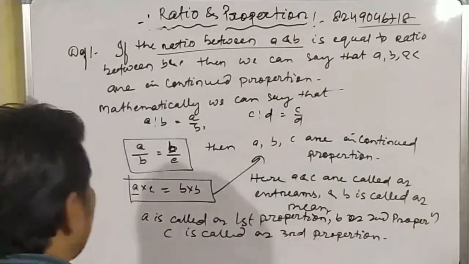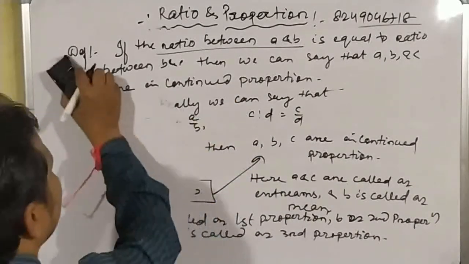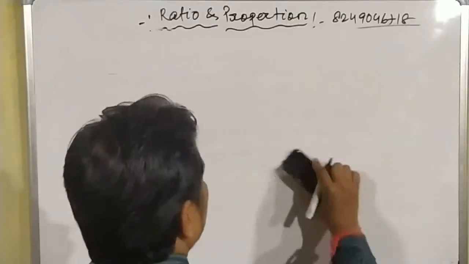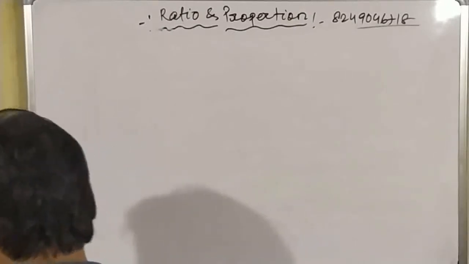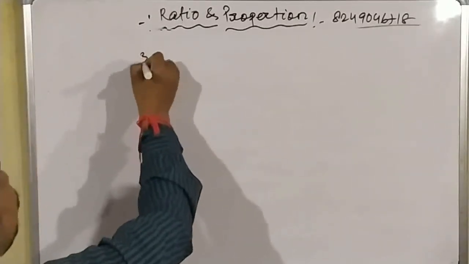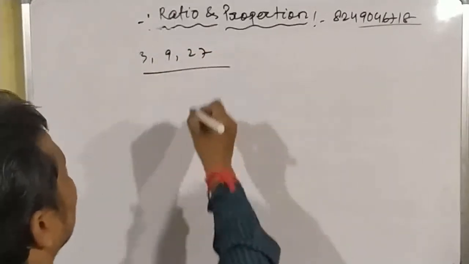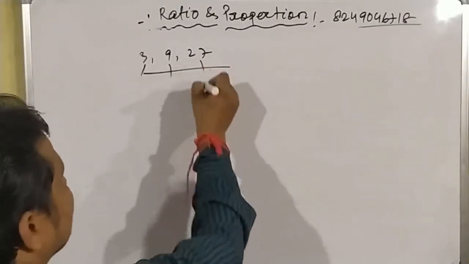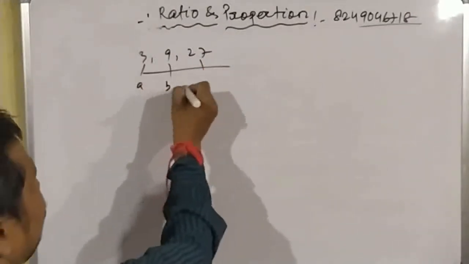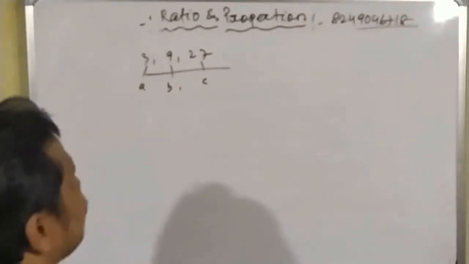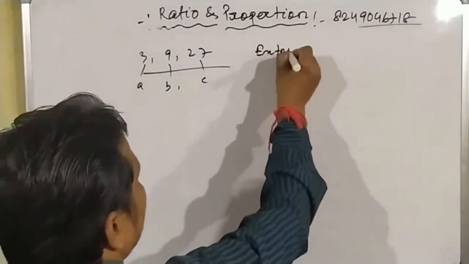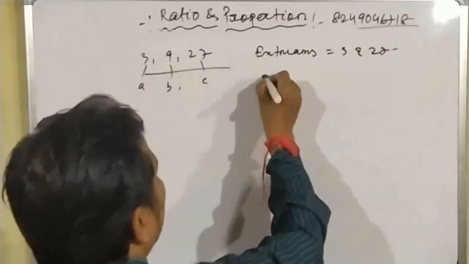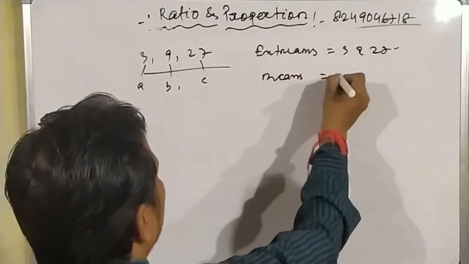Okay students, now we will do some questions regarding continued proportion. Suppose we have a question: check whether 3, 9, 27 are in continued proportion or not. Here this is the first proportion, this is the second proportion, and this is the third proportion. This is A, this is B, and this is C. What is our condition? Extremes are 3 and 27, and the mean is 9.